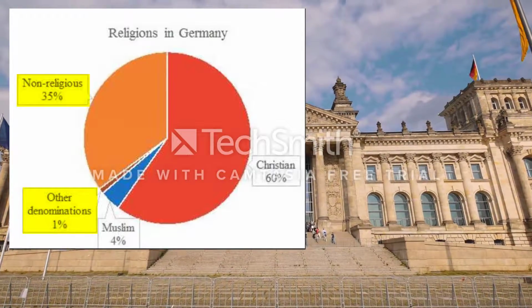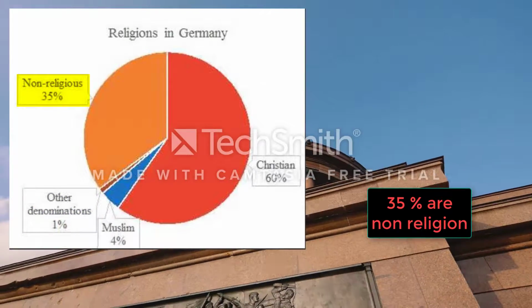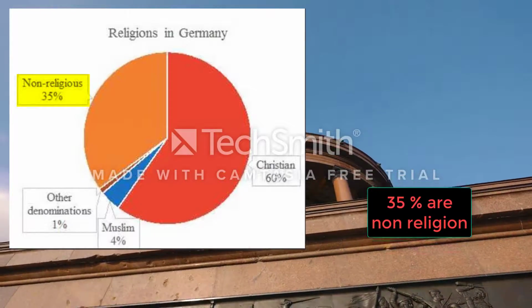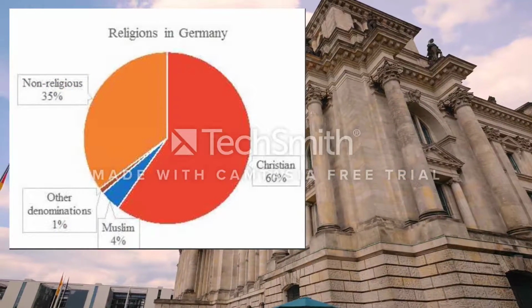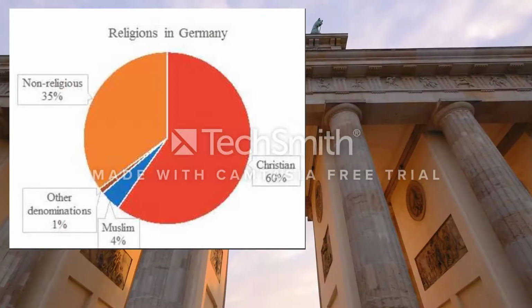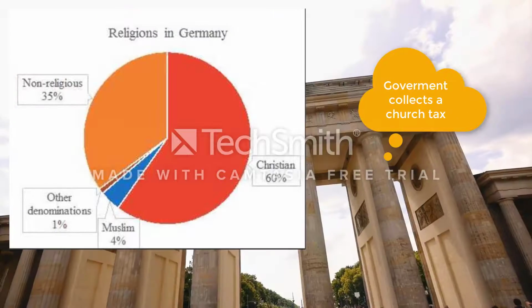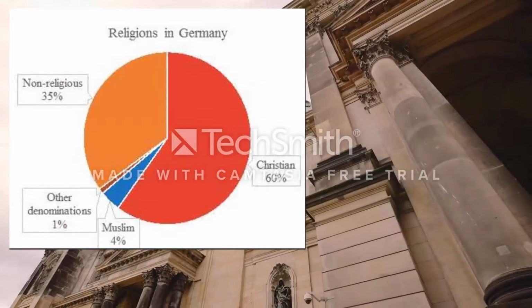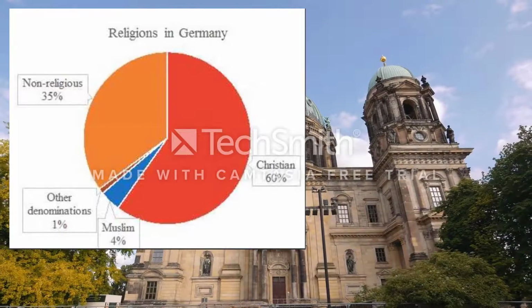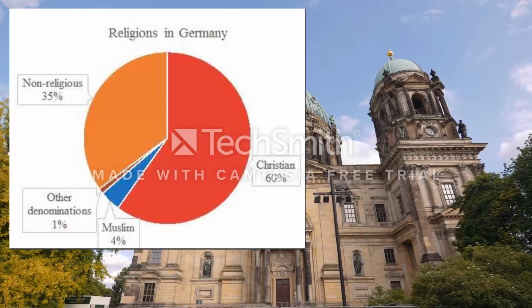Roughly 35% of Germans are non-religious, claiming no membership in a church or religion at all, which could be more of a financial decision because the German government collects a church tax that supports the Catholic and Protestant churches as well as some Jewish communities. Many Germans avoid the church tax by legally declaring to the state that they are not a member of any church.